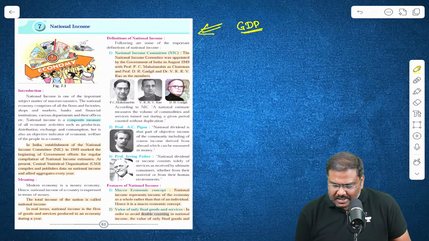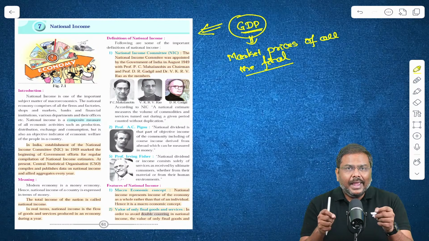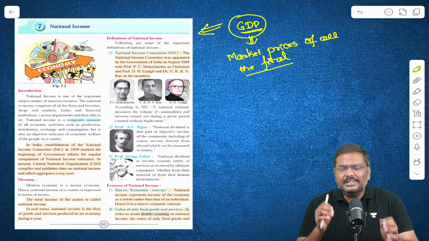Gross domestic product simply refers to the market prices, I repeat, the market prices of all the final goods and services which are produced in a particular territory for a certain time period.